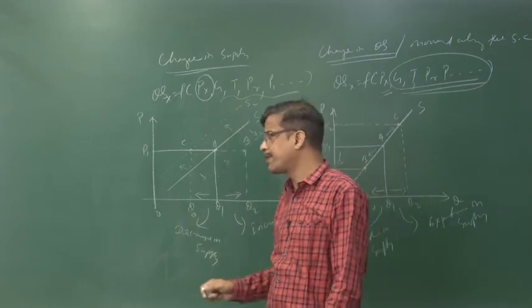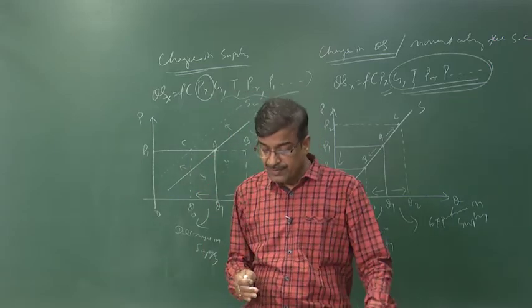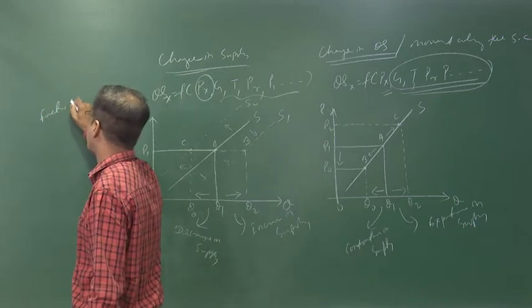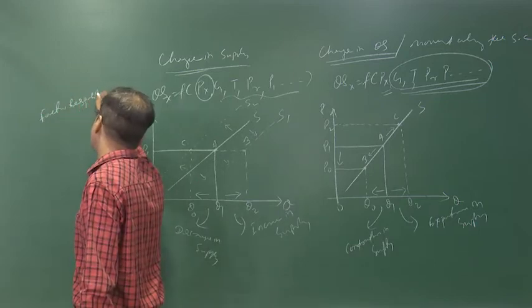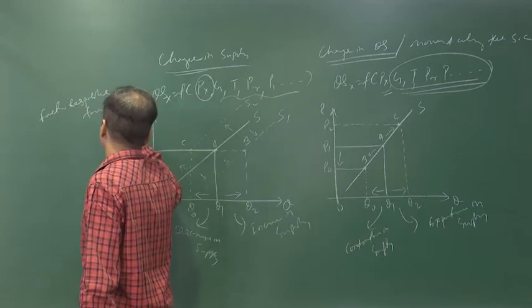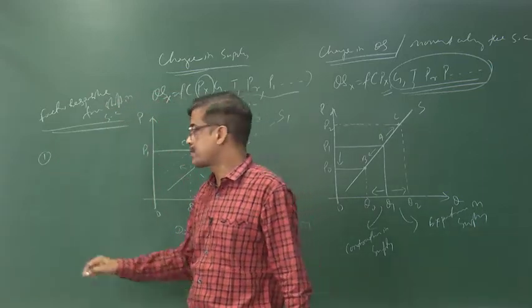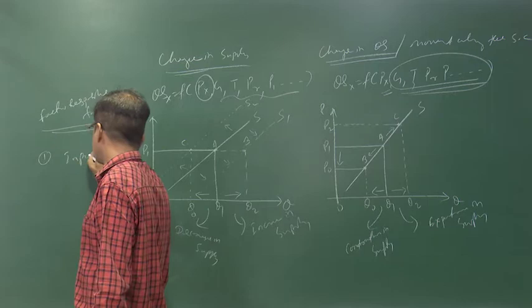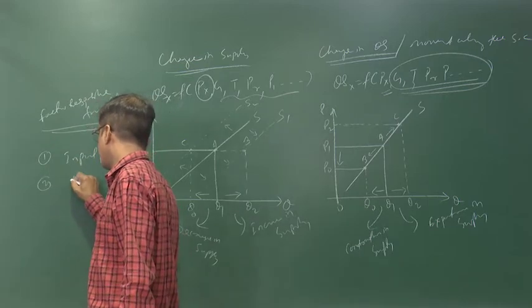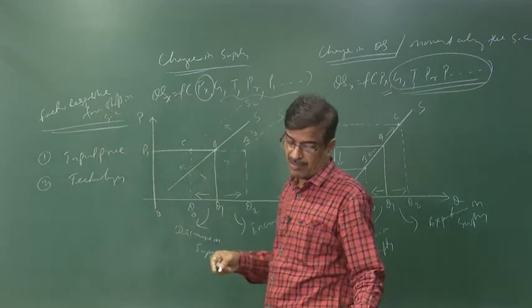Let us write down one by one the factors responsible for the shift in supply curves. First is the input price. Second is technology.